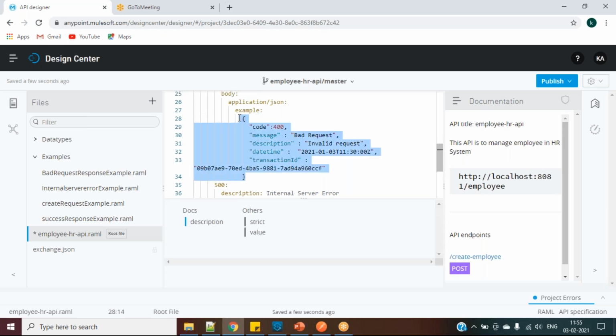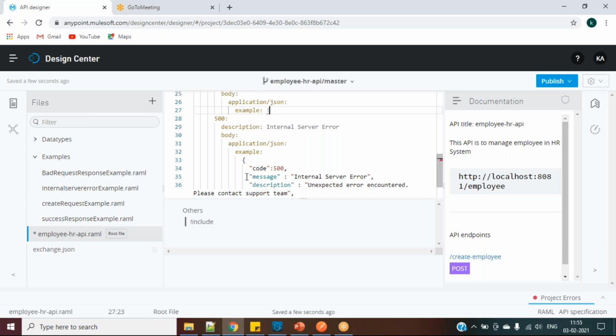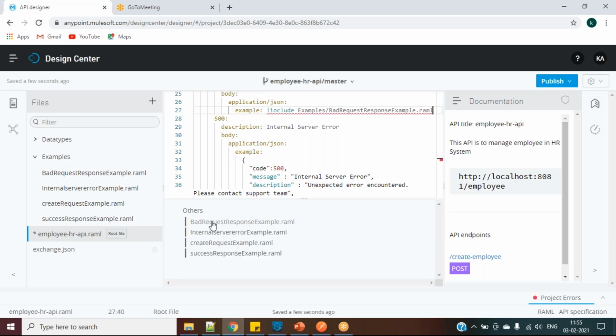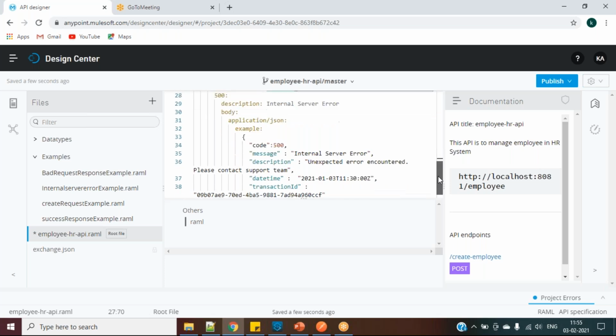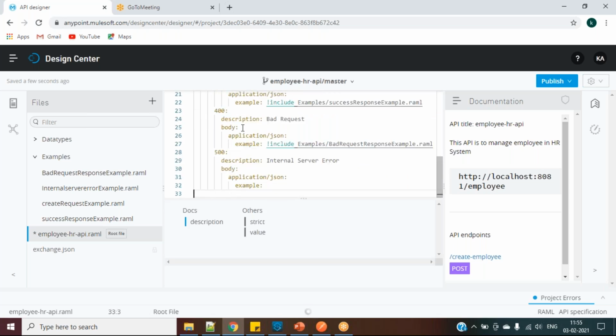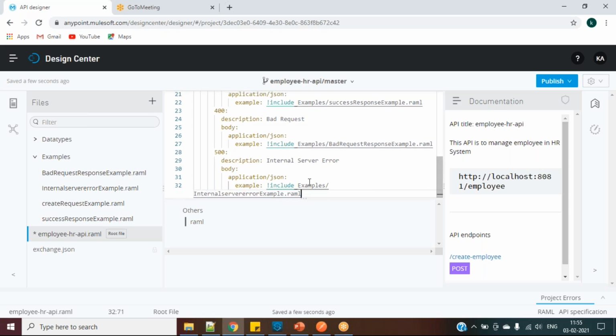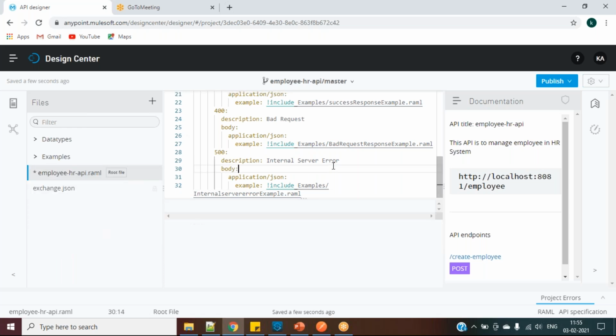For the bad request, I will remove the hard coding, and I will include from there. Include examples, bad request response. And for internal server error, same. Include examples, internal server examples. So in this way, we can create an example folder, give all the examples here and refer it in your main YAML file.